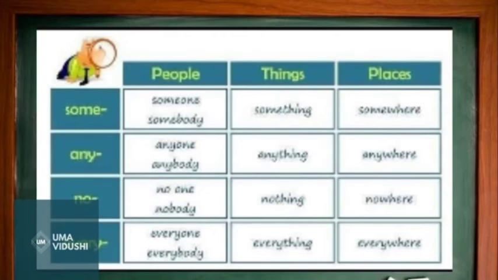Likewise, use suffix no, then nobody, no one, nothing, nowhere. And same like every. So for people, we will use everyone, everybody. For things, everything. And if you add suffix for place, every, then everywhere. So this is how we form indefinite pronouns.